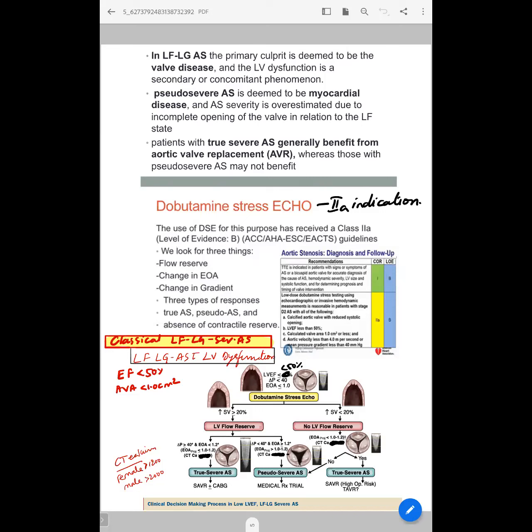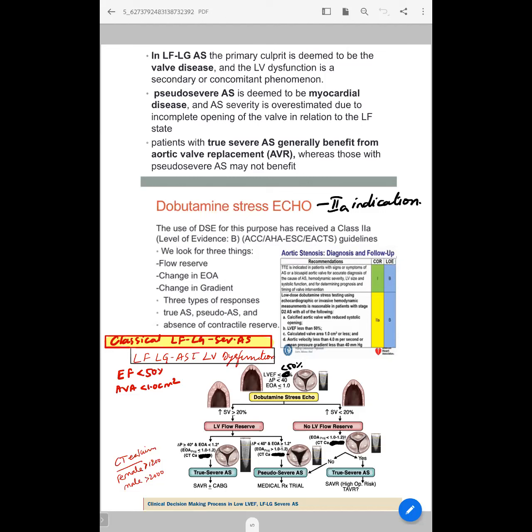Coming to the classical low flow, low gradient severe AS with LV dysfunction: this group of patients has EF less than 50, peak gradient less than 40, and orifice area, that is aortic valve area, less than 1. With dobutamine stress echo, if stroke volume increases by 20%, there is LV flow reserve. If it doesn't increase by more than 10%, flow reserve is low.